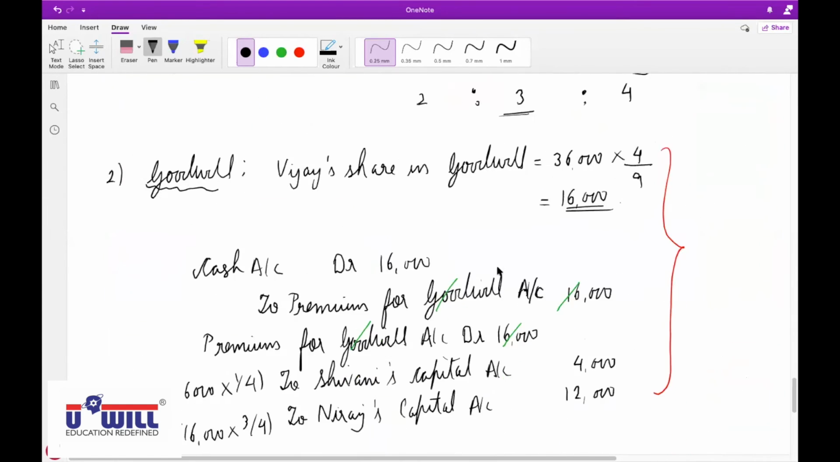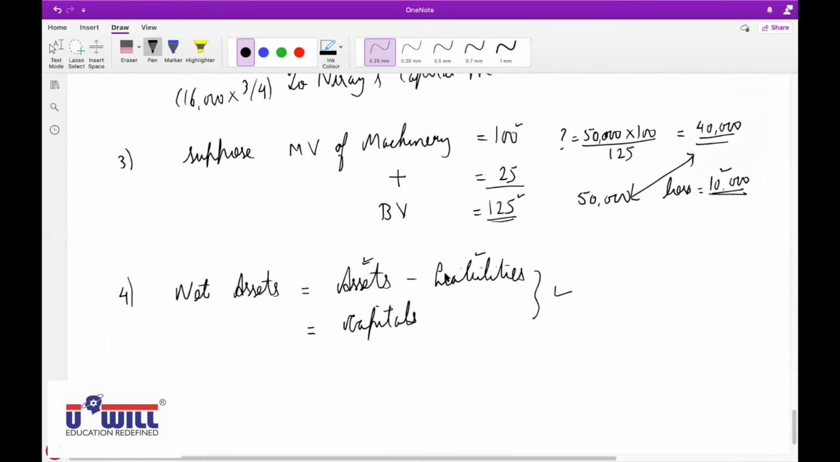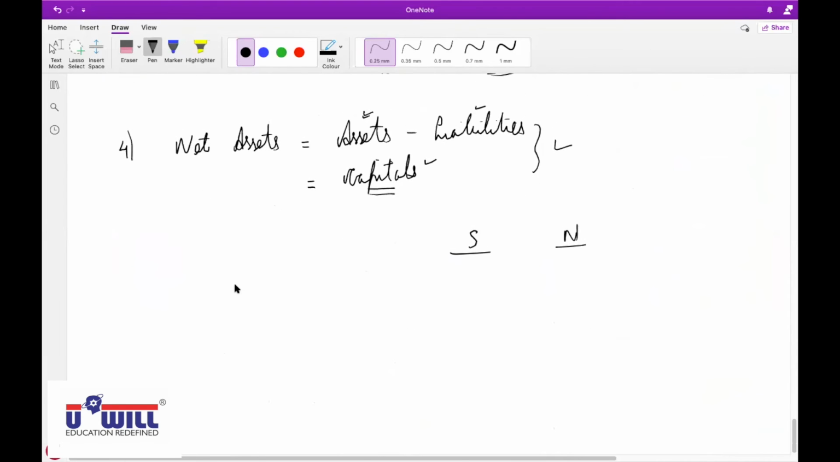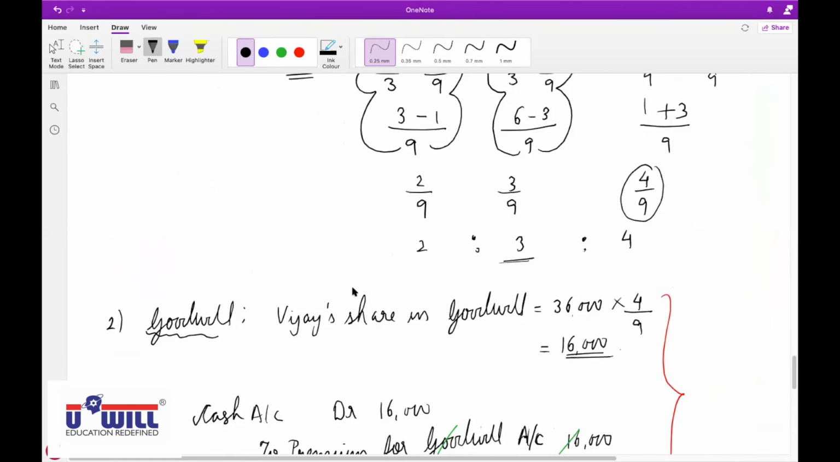Since cash is not available, we cannot do assets minus liabilities. So we do the alternative. What is the alternative? Assets minus liabilities are equal to capitals. So first we find the capitals of Shivani and Neeraj. How do you find the capital balance of Shivani and Neeraj? Partners' capital account credit side minus partners' capital account debit side.